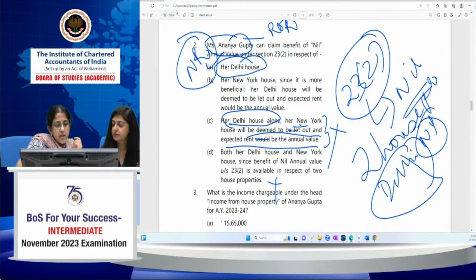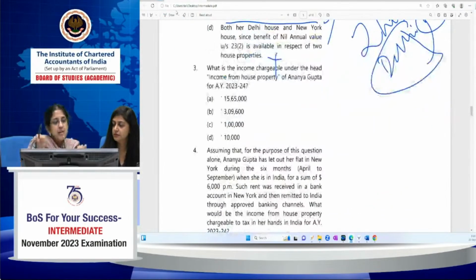The remaining questions we've already answered. What is the income chargeable under the head income from house property? It is 10,000. We've already computed that. We needed to compute that for determining the residential status. Good. Naman has understood and Dipanshu also says he's understood.